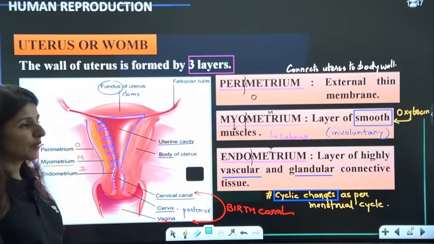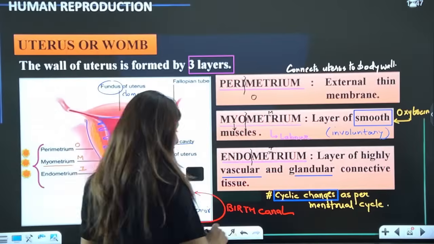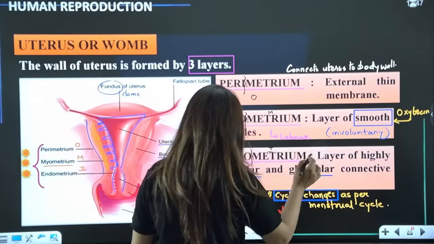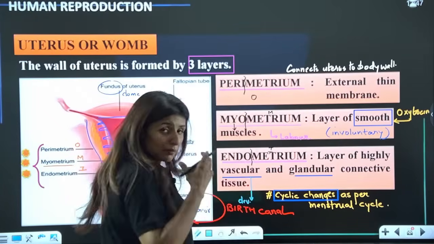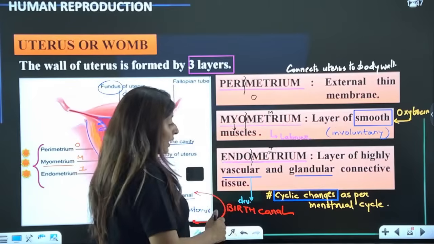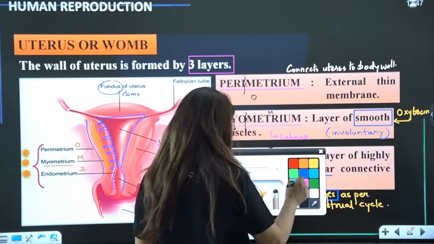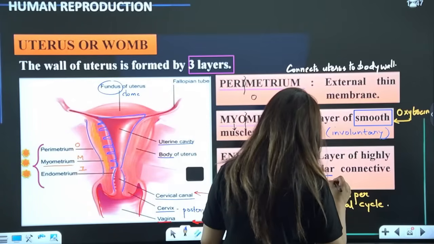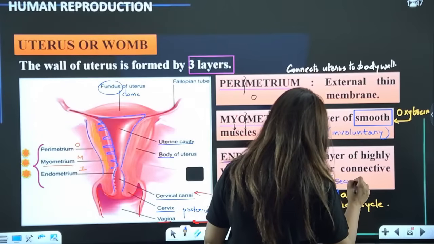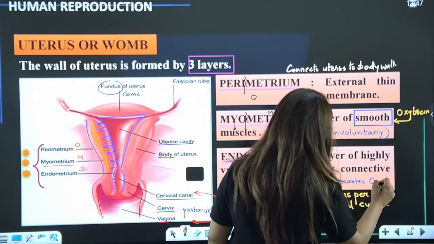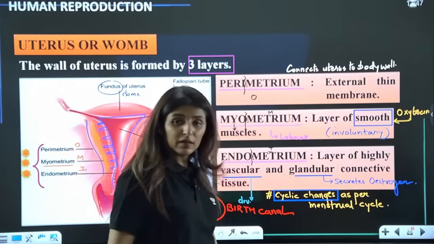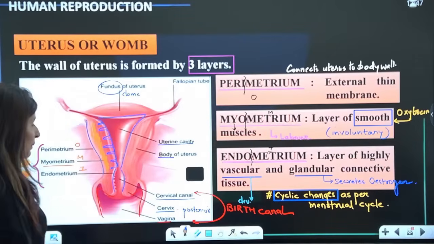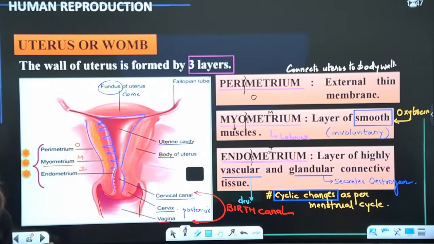Is that clear? Please tell me. It is vascularized. This vascularization will help in the development of the layer, and it is glandular because it can secrete hormone. Yes, it can secrete estrogen during the luteal phase. We will see it during the menstrual cycle. Please tell me these points are clear to all.